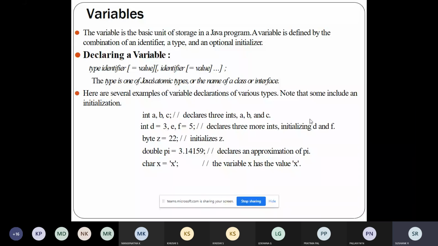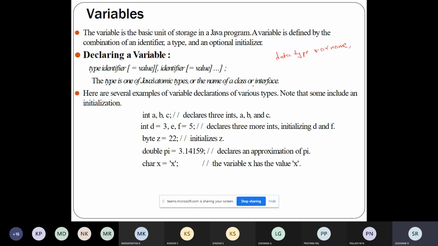When I was talking about C++, I told you that if you declare a variable a, memory will be allocated with some bytes. In the same way, in Java also a variable is a basic unit of storage. Before using any variable, you have to define that variable. You define it with the data type, then the variable name. So this is the declaration.